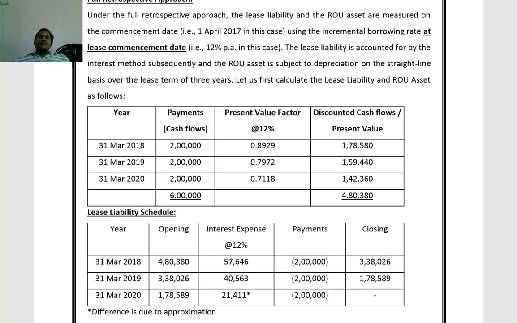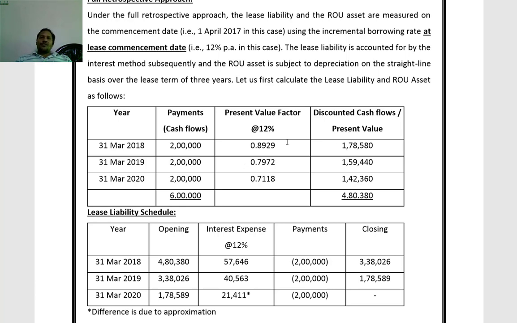First year end 31st March 2018, 2 lakhs payable. Second year end 2 lakhs payable. Third year end 2 lakhs payable. So, 1, 2, 3 years, 2 lakhs each payable. Present value factors at 12%. The discounting rate applicable at the time of commencement, 12%. At 12%, the factors are 0.8929, 0.7972, 0.7118.